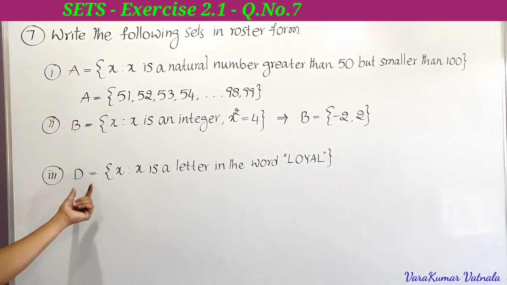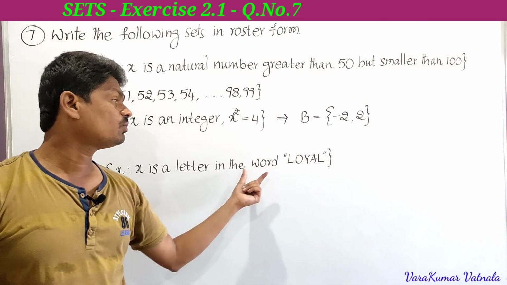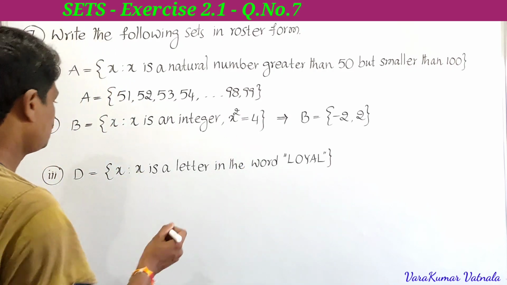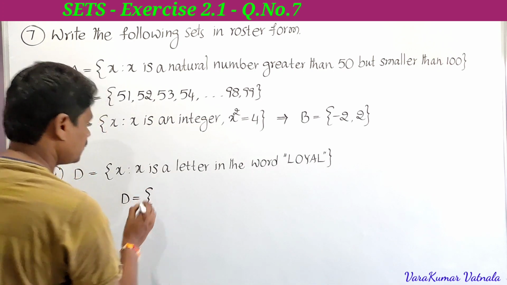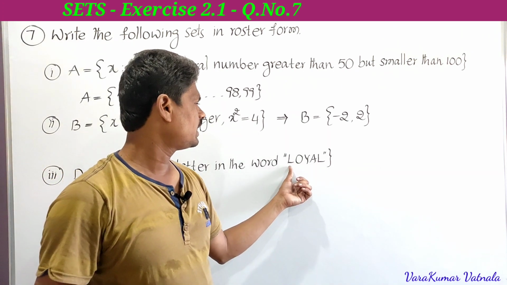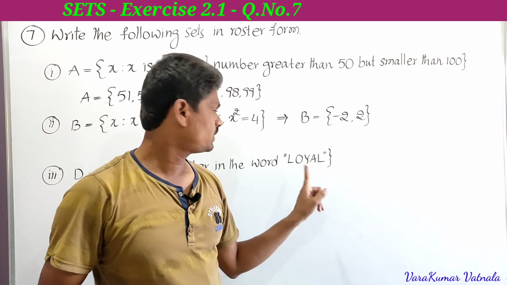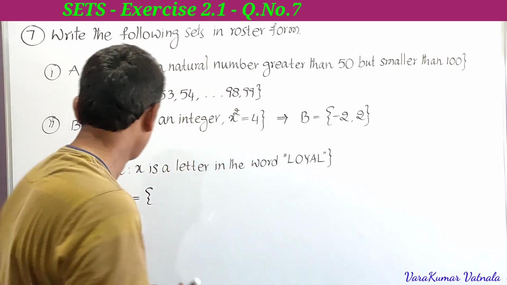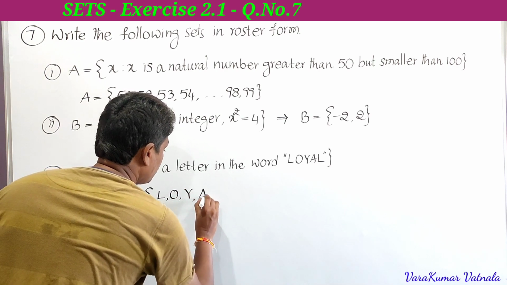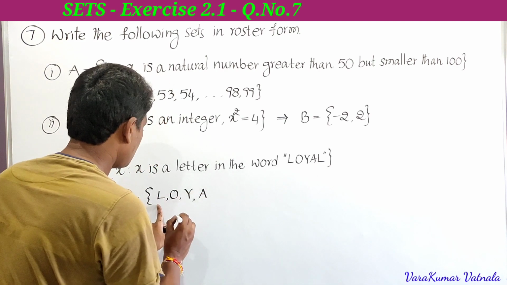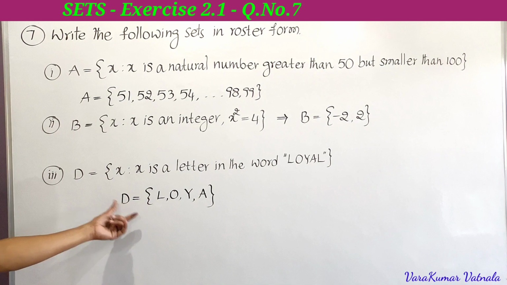So next, the third one. D is equal to the set of all x such that x is a letter in the word loyal. It is very easy. We have to write the letters of the word loyal. What are the letters in loyal? L, O, Y, A, L. If there is a repeated letter, we have to write only one. Here there are two L's, we just write one L only. So L, comma, O, comma, Y, comma, A, and L is there, but already L is there, we need not write it again. So this is the roster form of the third one.